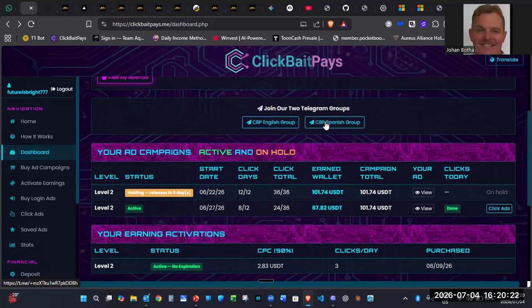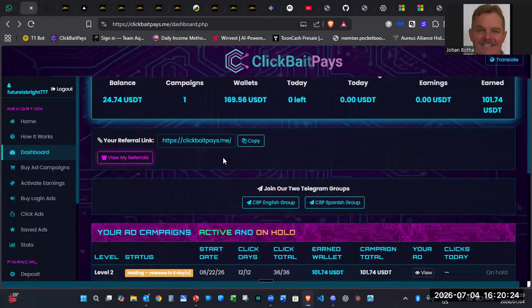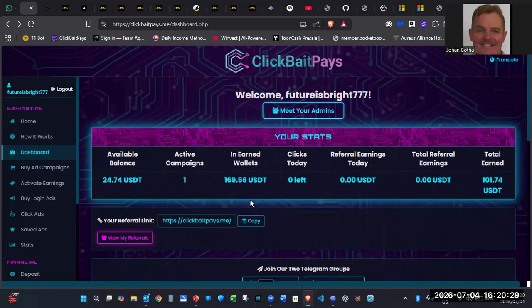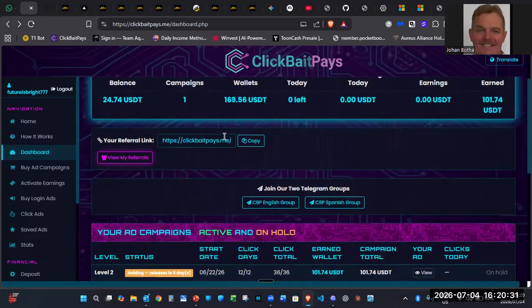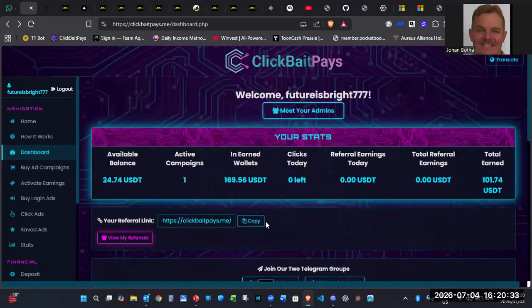You can join the Telegram groups, yeah. Support is either by email or by Telegram as well, and the support is very, very active. You can copy your referral link on the dashboard itself. You can just copy it there and then send it or paste it wherever you want to.